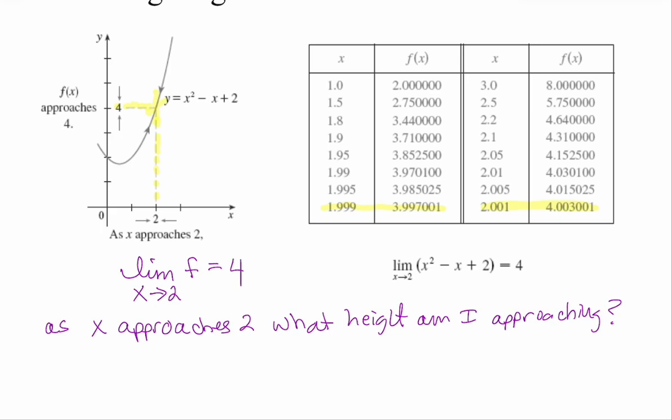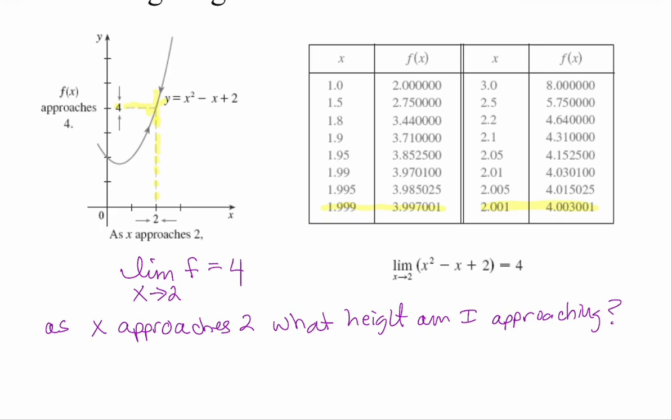What I mean by that is technically I could have an open circle at that spot, and the answer would still be 4. It is saying, what height are you heading toward, not what height am I landing at. See the difference? The height I'm landing at is f of 2. That's not what a limit is saying.